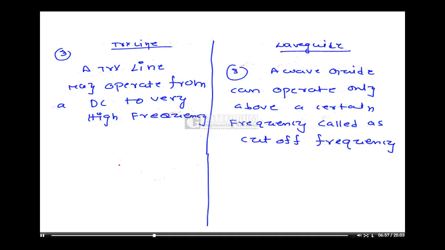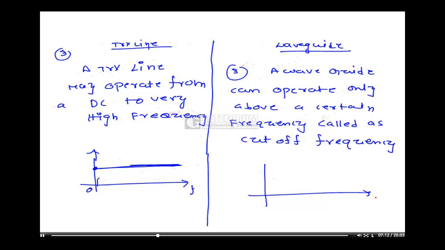So a transmission line can operate from zero to some high frequency, whereas a waveguide can operate from a particular frequency to some range of frequencies. Suppose fc is called the cutoff frequency.